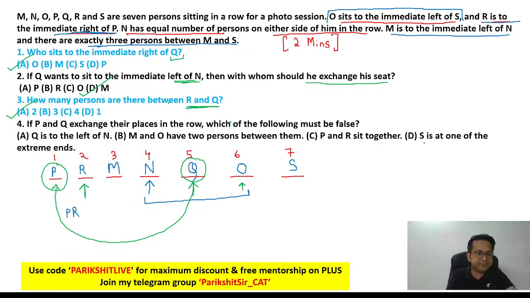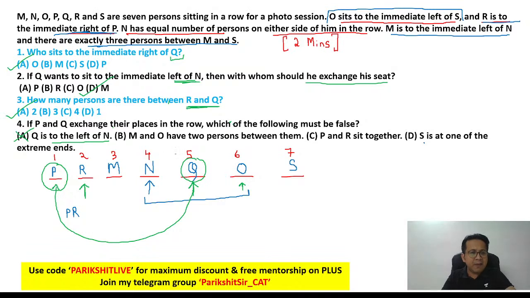Okay, let's start. Number one, Q is to the left of N. Will Q be at the left? Absolutely. Remember, if Q changes his position, Q will come at number one. And if Q is at number one, he will be to the left of everyone. So A is a true statement. Cannot be your answer because we need the false statement.